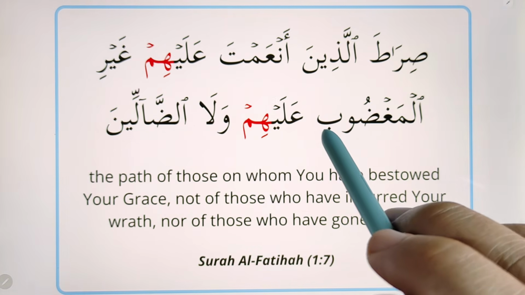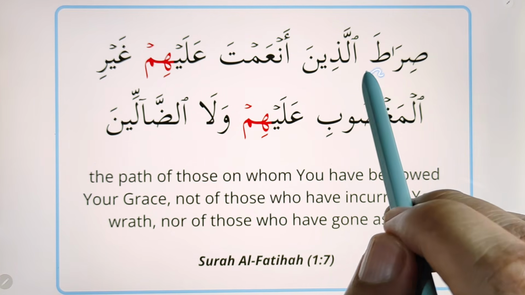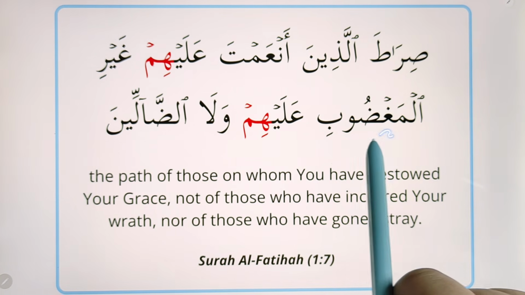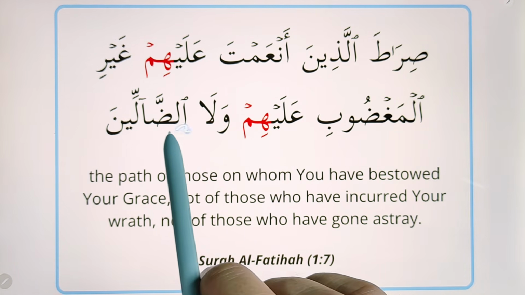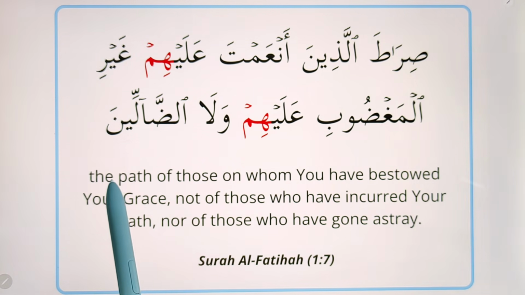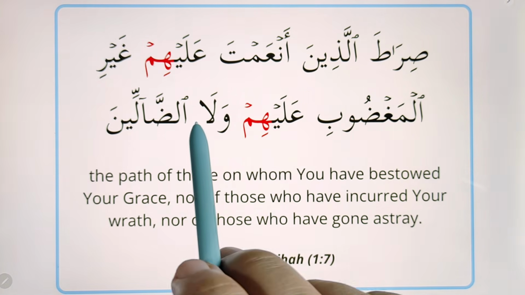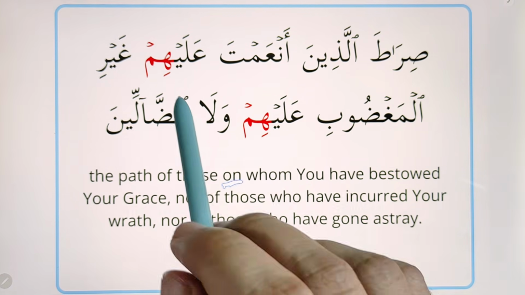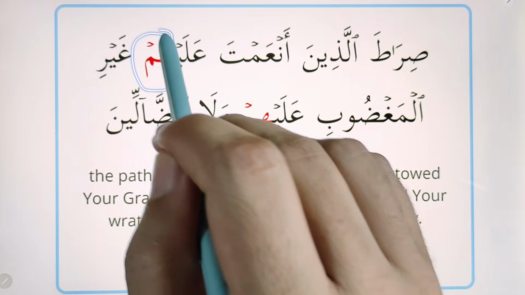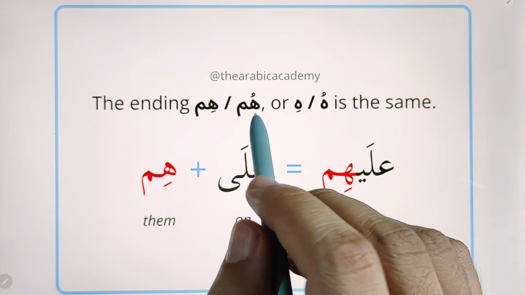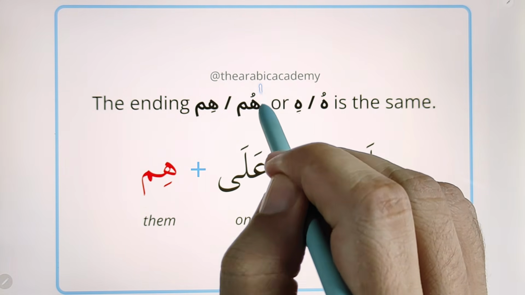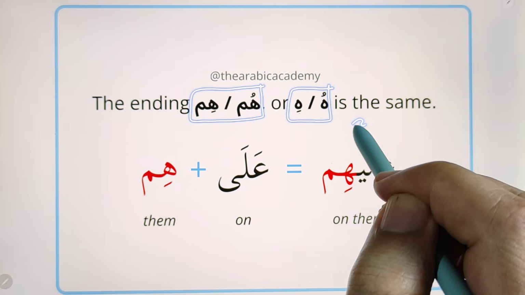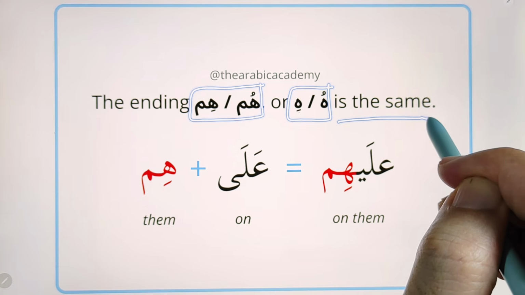You are familiar with this ayah in the Quran. صراط الذين أنعمت عليهم غير المغضوب عليهم ولا الضالين. Here you can see the word ala, which means on. After it comes hum, which means them. So عليهم means on them. As you saw in the previous examples, the endings can be hum or him and hu or he, which are the same and there is no difference between them.